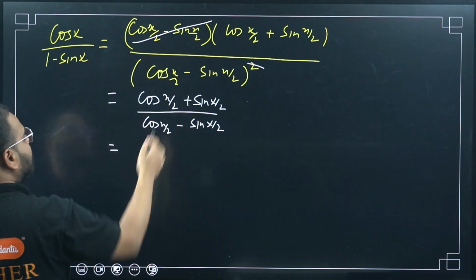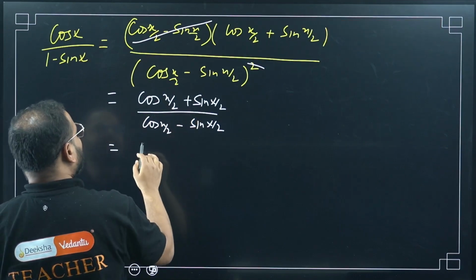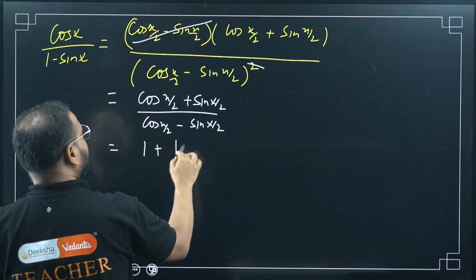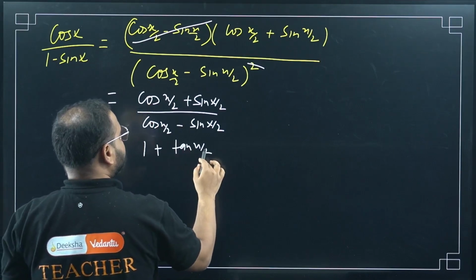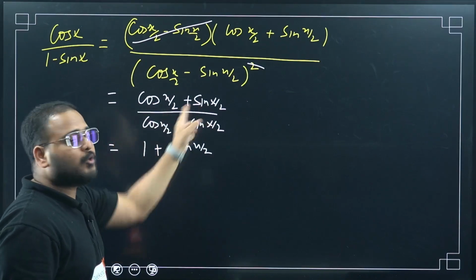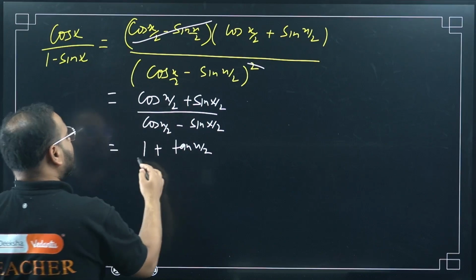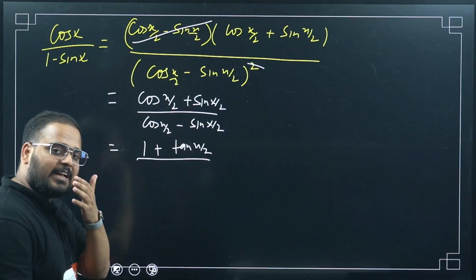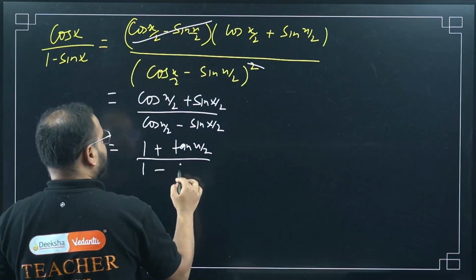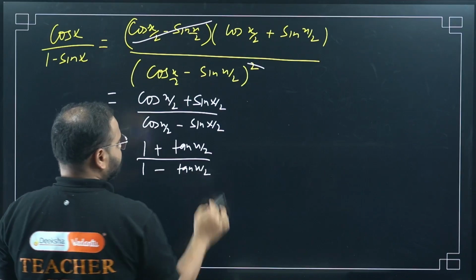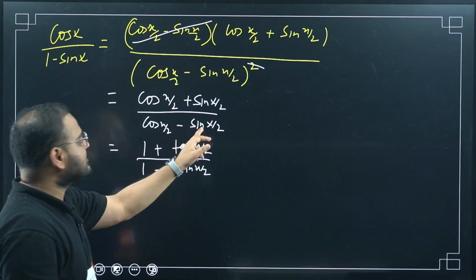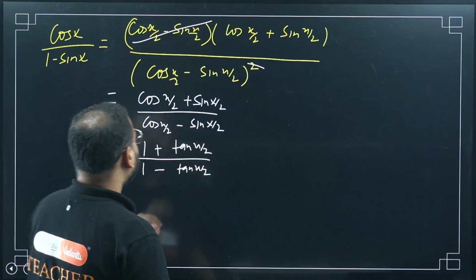So my goal is to get tan here. If I divide everything by cos x by 2, obviously I'll get what? This will become 1. This will become 1. This will become tan x by 2, or not? Please check. Cos x by 2 by cos x by 2 will be 1. Sin x by 2 by cos x by 2 will be tan x by 2. Same I have to do for the denominator also. The effect has to be repeated. So cos by cos will be 1, and this will be tan x by 2. Yes or no?